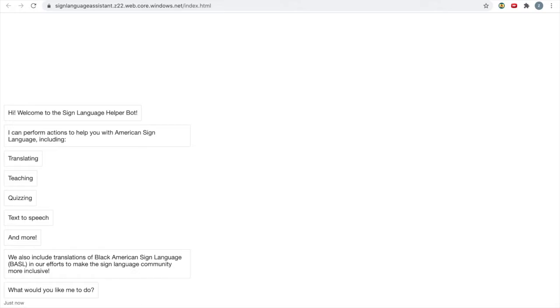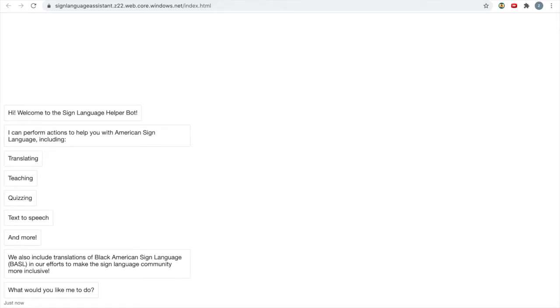Now, as Amina outlined, we made the bot functionalities with the intention of allowing seamless communication for people who are deaf. And after much consideration on the topic, we realized that there were four main criteria that we should aim for: translating words to sign language, teaching words in sign language, quizzing people on words in sign language, and a text-to-speech capability to allow people who are deaf to speak. I will first show off translate.